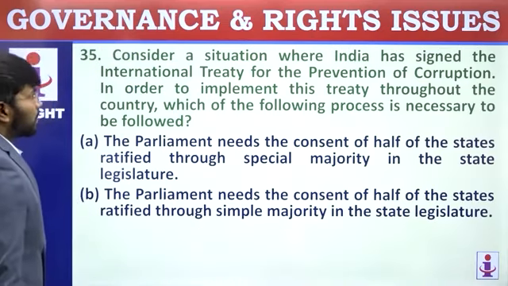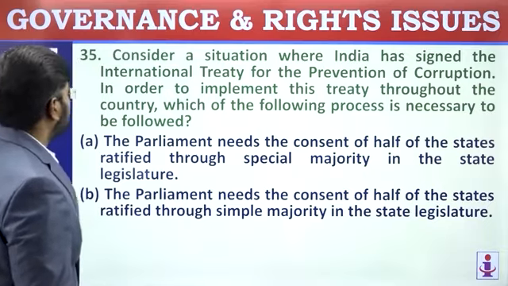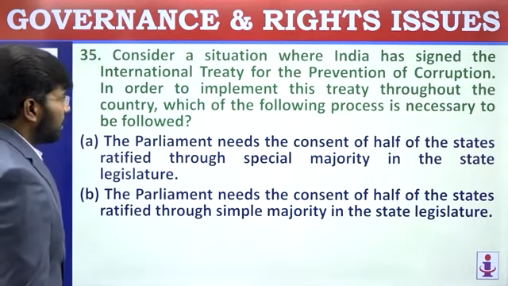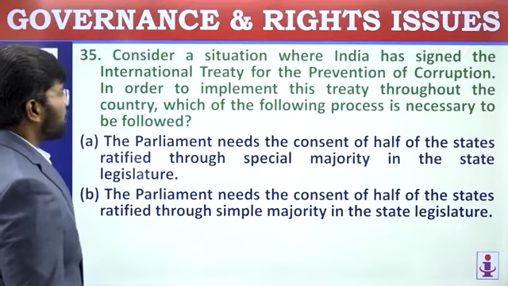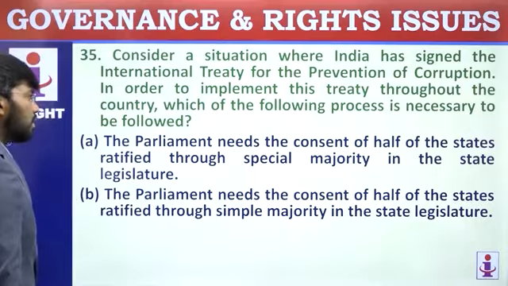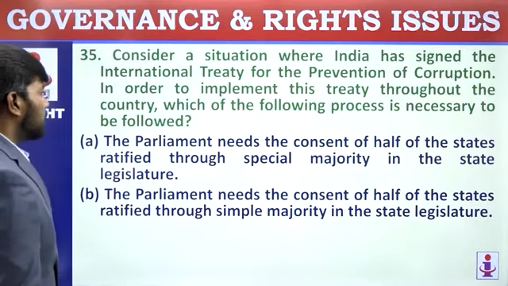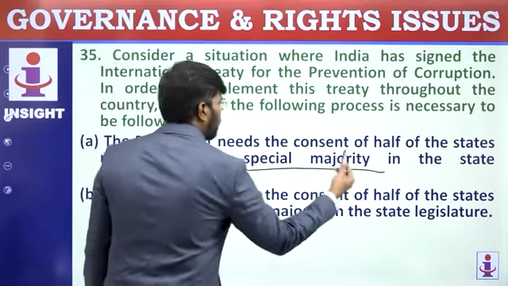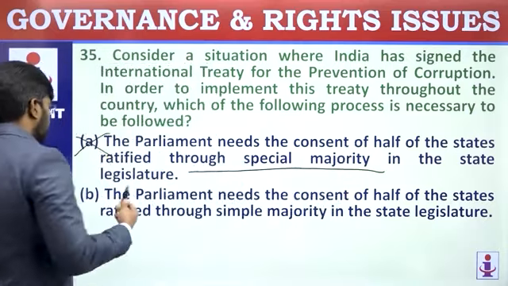Consider the situation where India has signed the International Treaty for Prevention of Corruption. In order to implement this treaty throughout the country, which of the following processes is necessary to be followed? First statement: the Parliament needs the consent of half of the states ratified through special majority in the state legislature. Nothing like that, it is not needed.